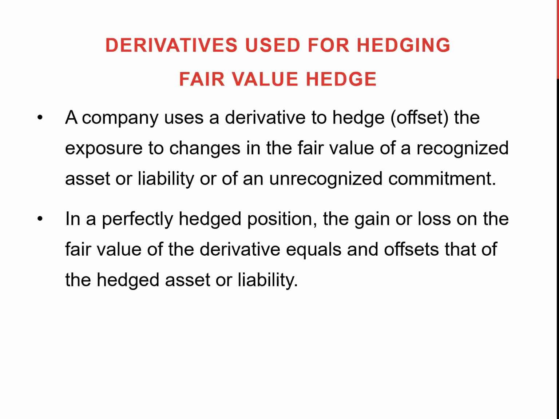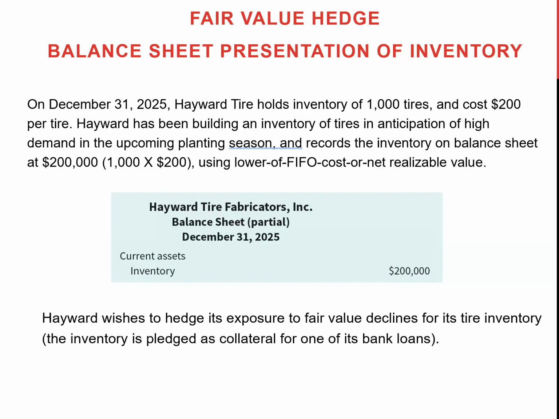liability. So we will see one example, a fair value hedge example. December 31st, Hayward Tires. This Hayward company manufactures tractor tires, and they are holding some inventories: 1,000 tires. Each tire costs $200.